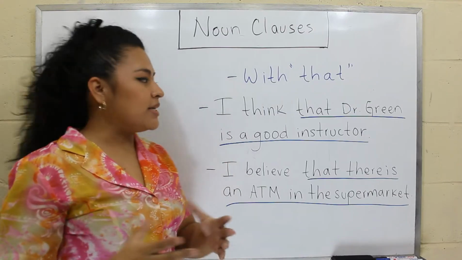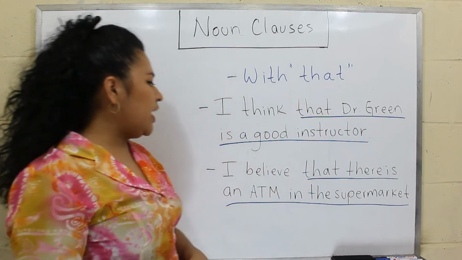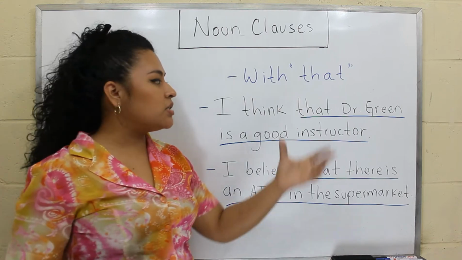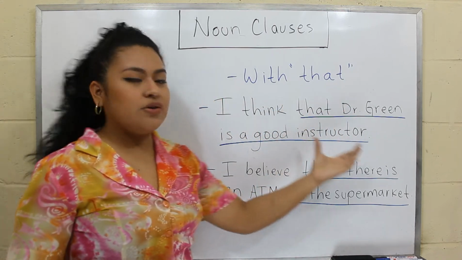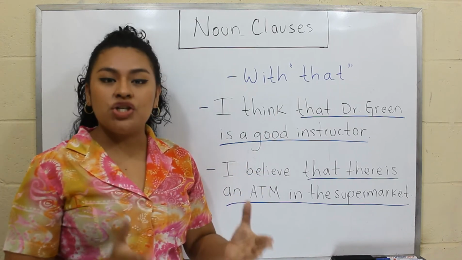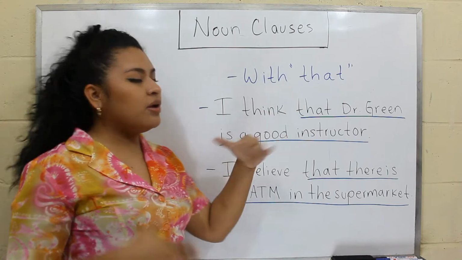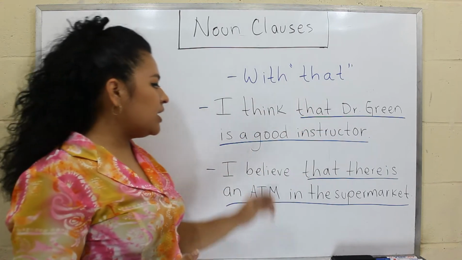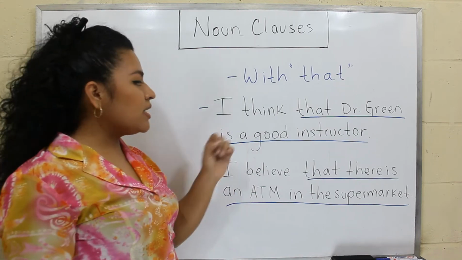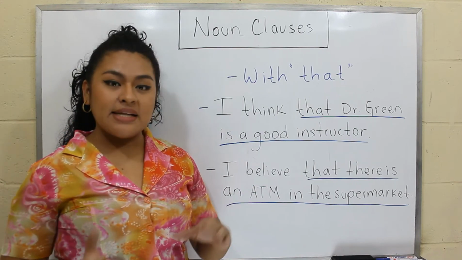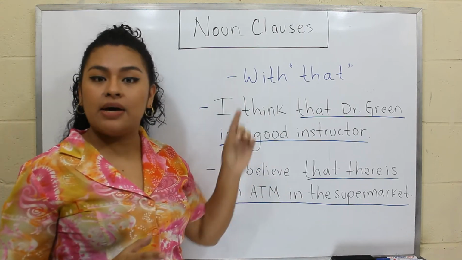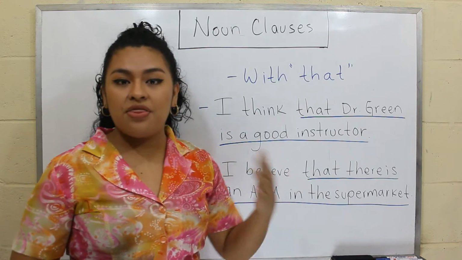The first example says, I think that Dr. Green is a good instructor. In this example, we have the noun clause that Dr. Green is a good instructor. And here, this noun clause is functioning as a direct object. I think what? That Dr. Green is a good instructor. That's the direct object. And besides, you can see here that we are using a mental activity verb, I think. So here we can use a noun clause that starts with that.